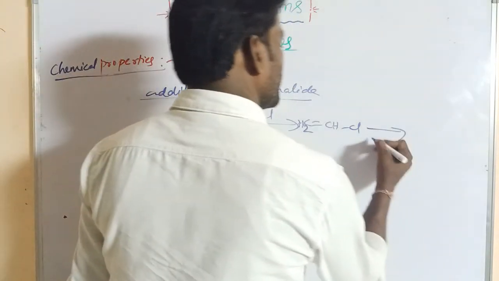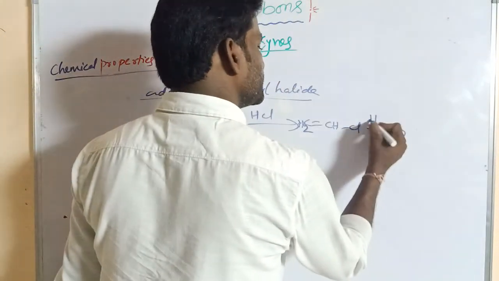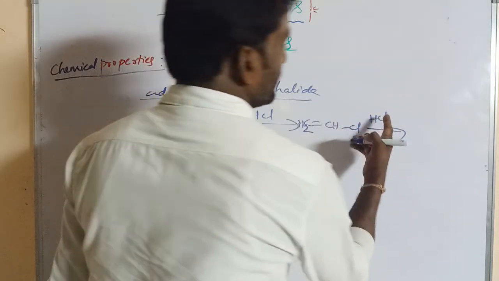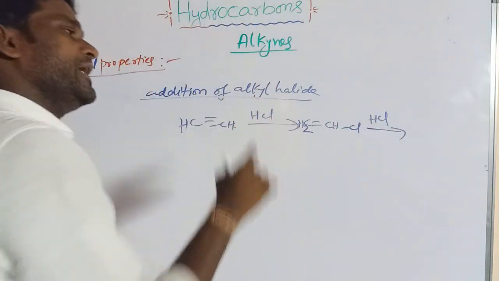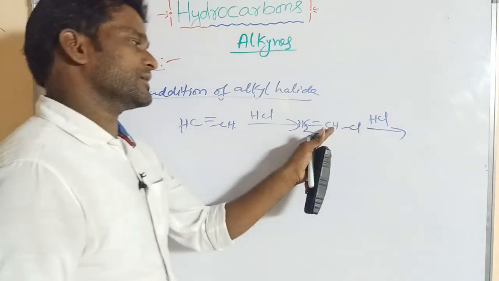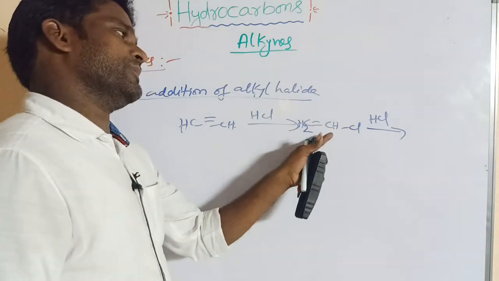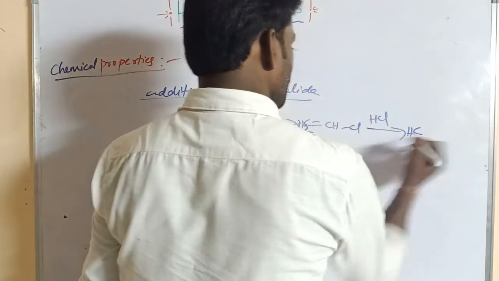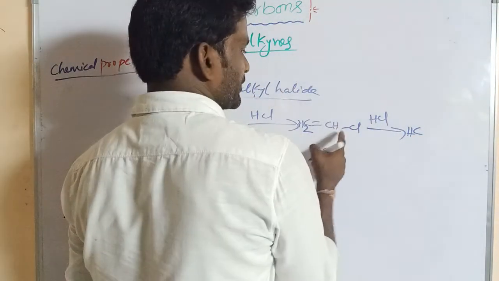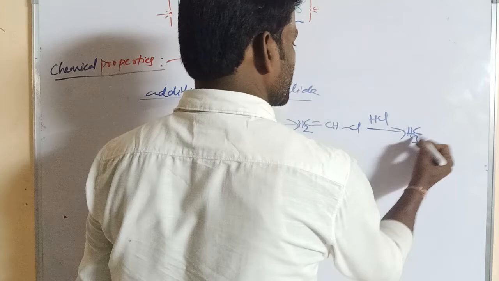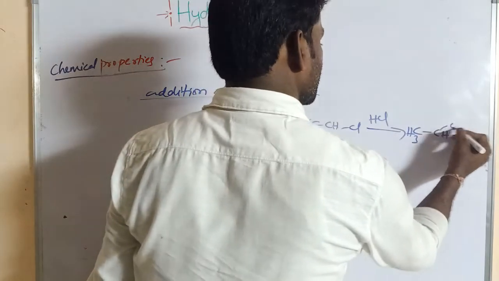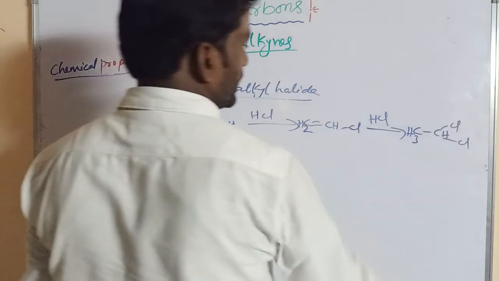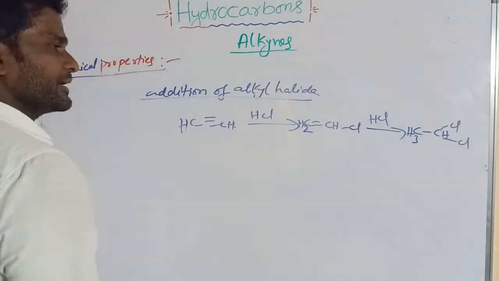Again it undergoes addition of HCl. Here the negative part, chlorine, is added to the carbon with fewer hydrogens, following Markovnikov's rule. So chlorine is added to this carbon only. CH3-CHCl2, so this is 1,1-dichloroethane.